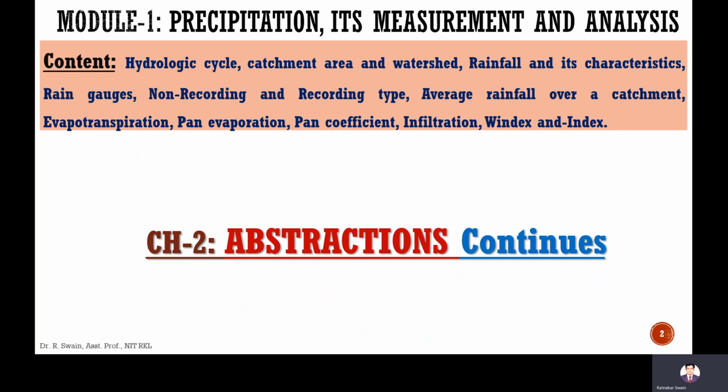In earlier classes we discussed the abstractions like interception, evaporation, transpiration, evapotranspiration. In this class, we will discuss infiltration, W index and phi index.